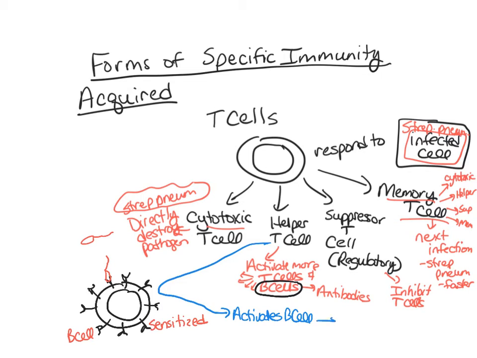Once that B cell becomes activated, it becomes a plasma cell. And then the plasma cell secretes these little Y-shaped proteins that are called antibodies. What we saw happen with the antibodies in the red blood cells is what will happen with these antibodies of the immune system. They will find the Strep pneumoniae bacteria and bind to it. While they're binding to it, that flags down other macrophages to come along and engulf that bacteria, or it'll cause that bacteria to burst or to lyse.